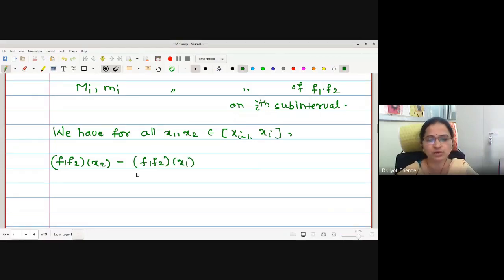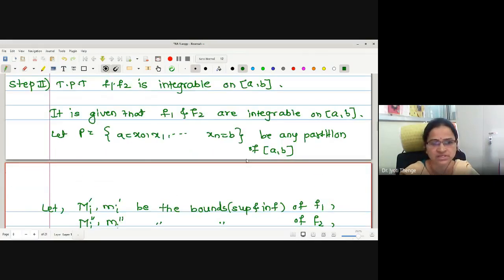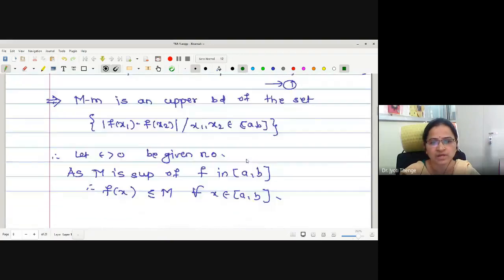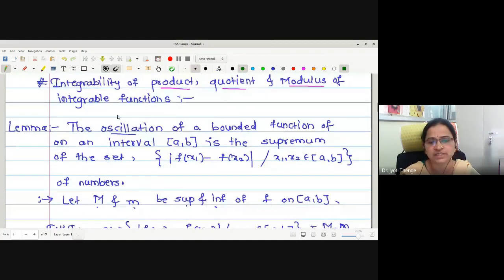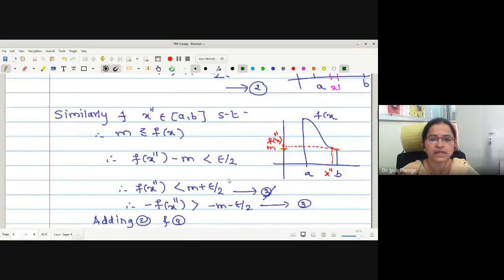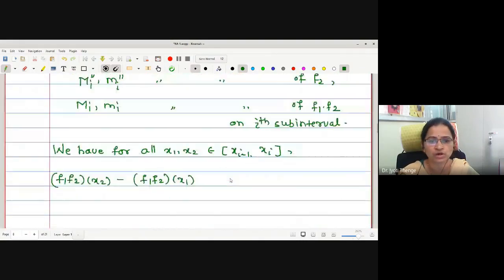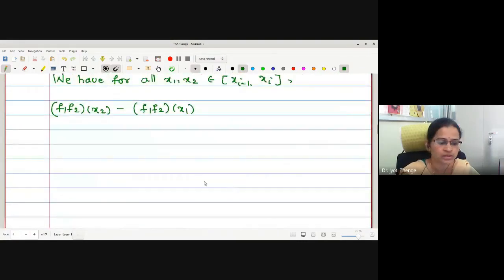This process we are doing because the lemma says that the oscillation, that is capital M minus m, is the supremum of this set. What we have taken in this set? The modulus of the difference of function values at two different points of the corresponding interval. Here also I am considering the modulus, and in the next step we will consider the modulus. Here I am considering the difference of two different values of the function for x2 and x1.